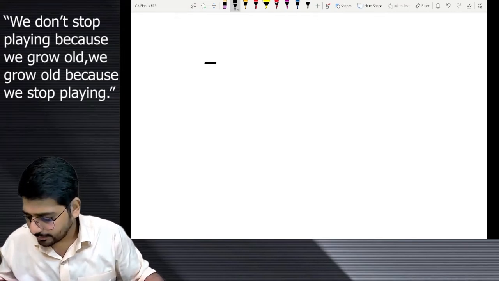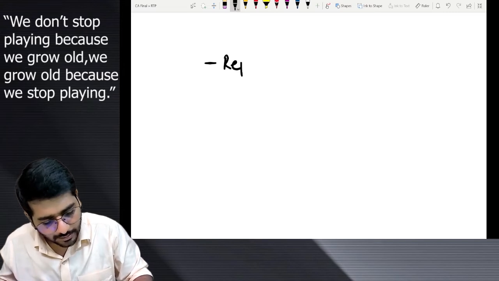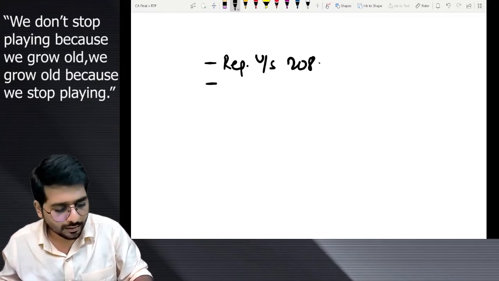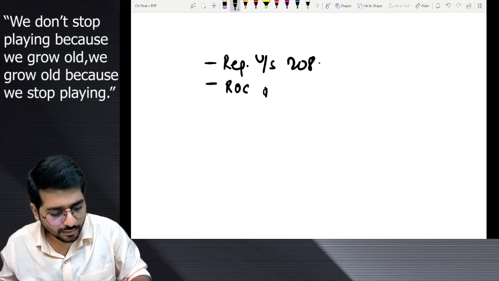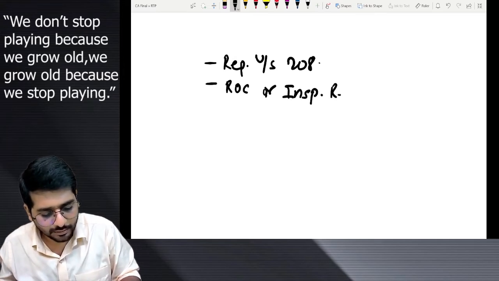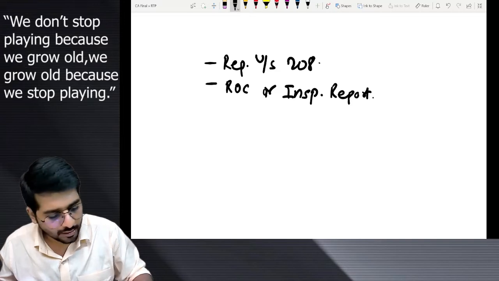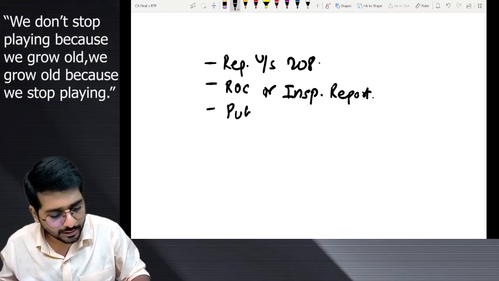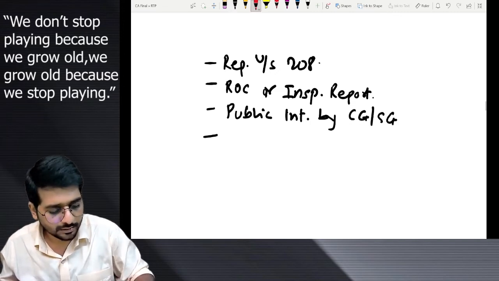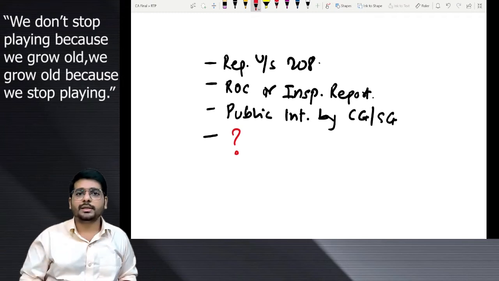They are saying first, report under section 208 received, or ROC or inspector has given in the report, okay, or in public interest by CG or SG, and fourth one, question mark. Tell me.